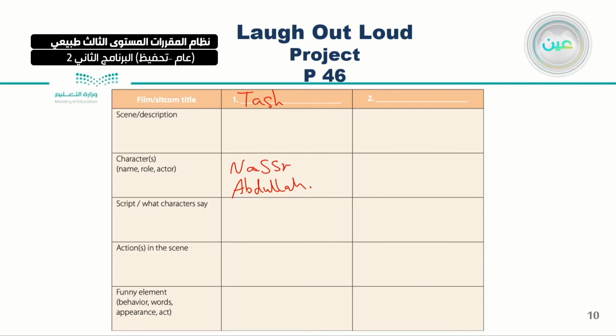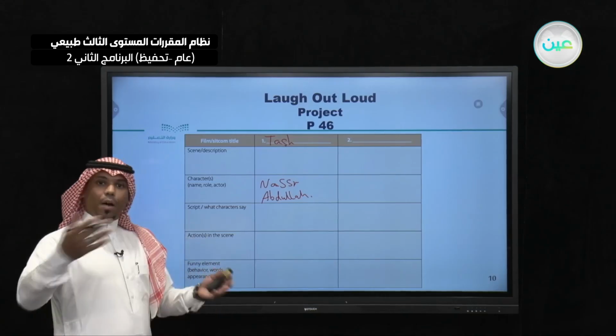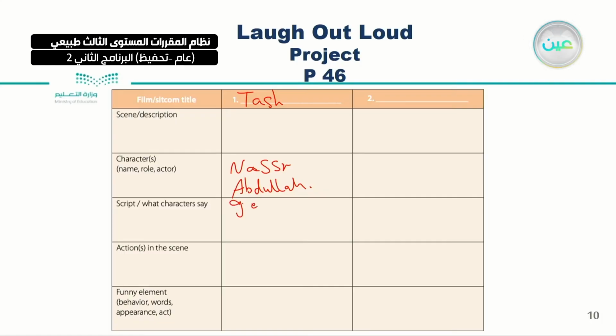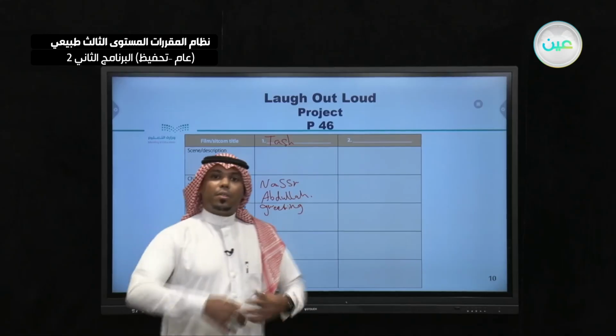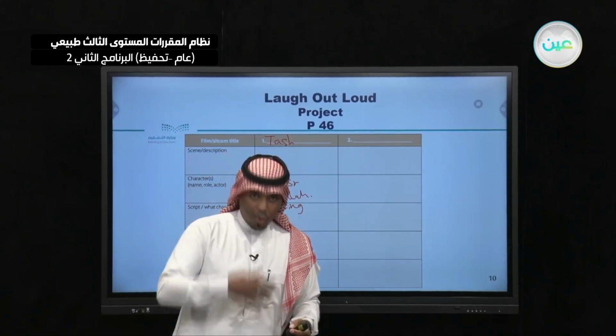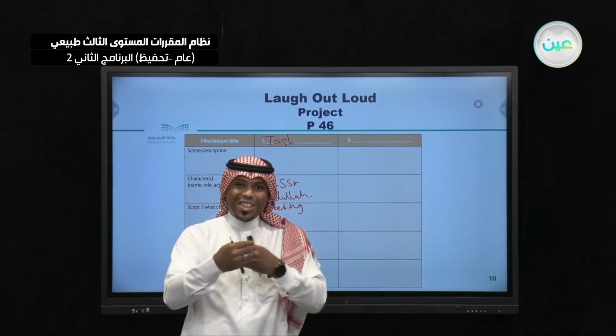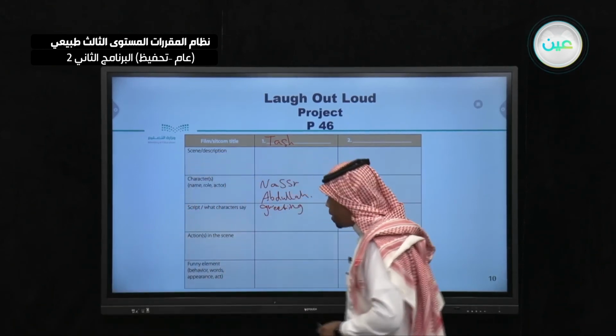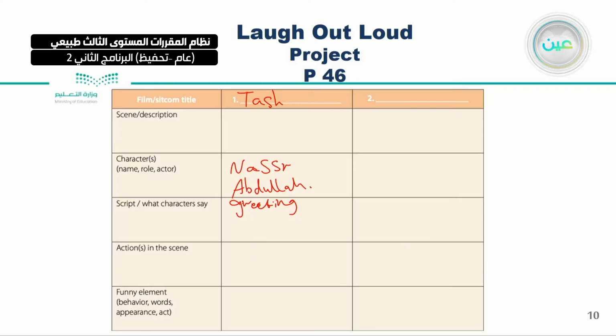Script, what characters say. Now you are going to write, for example, Nasser will greet Abdullah. So we'll start with the greeting. And also you could add more script if you want to the conversation between Nasser and Abdullah to be more vivid, more live. Very good. Action in the scene.